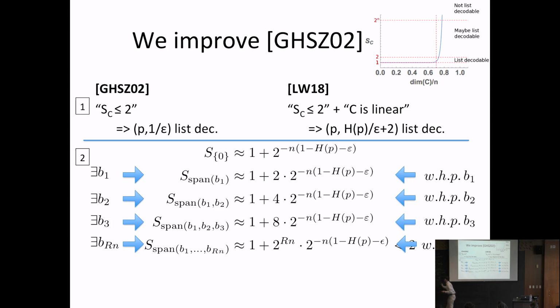Then the expectation of S of C is 1 plus 2 delta plus delta squared. So if you just applied Markov knowing that it's bigger than 1, that's not good enough. So what you can show is that S of C plus B is in fact always at least 1 plus 2 delta. So this always holds. We know it's always at least 1, but in fact we also know it's always at least 1 plus 2 delta.